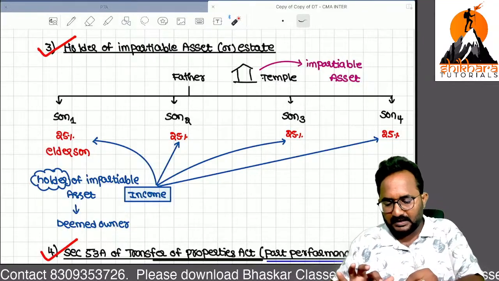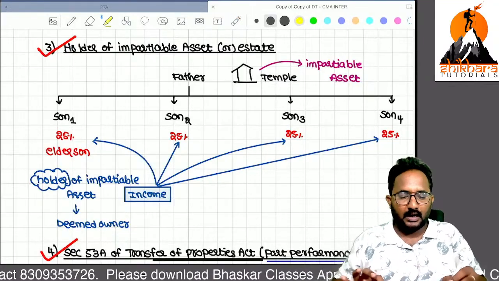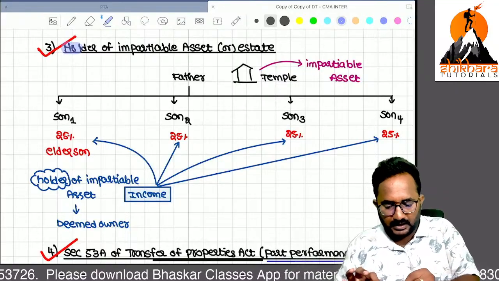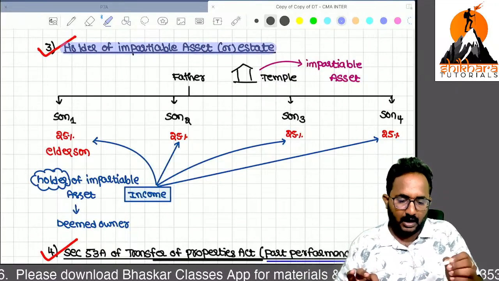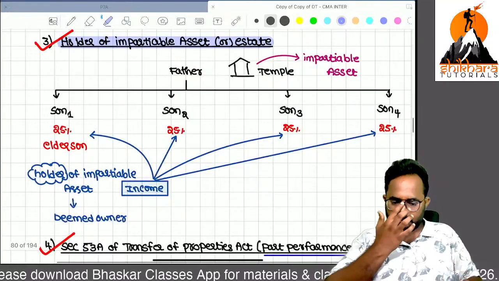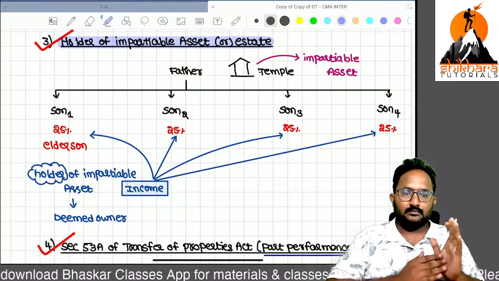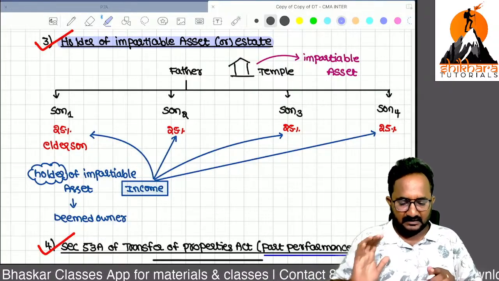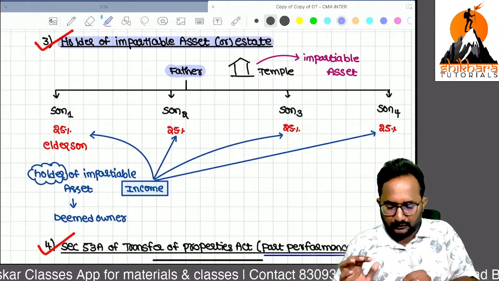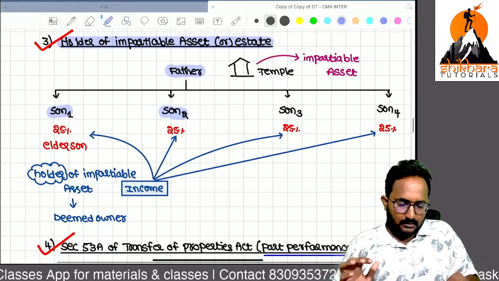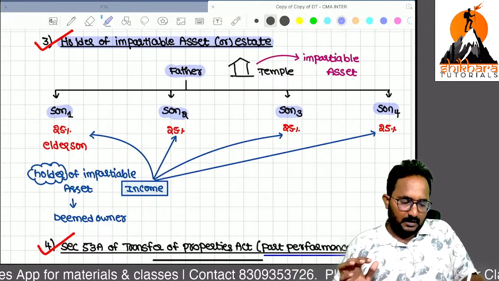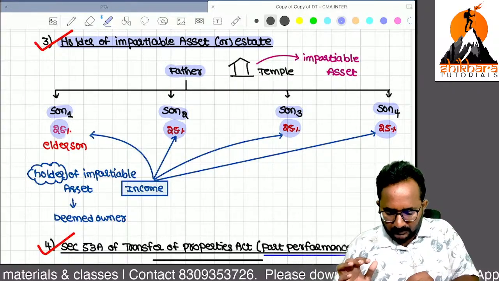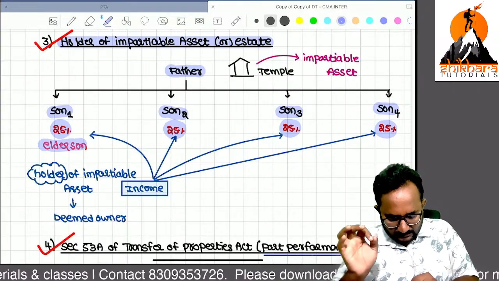Now I want to take the next one, holder of the impartable estate. Holder of the impartable asset or impartable estate. Sir, let me take an example to explain this concept. A father has 4 sons. Yes, he can distribute this property to the 4 sons equally also, but son 1 is the elder son.